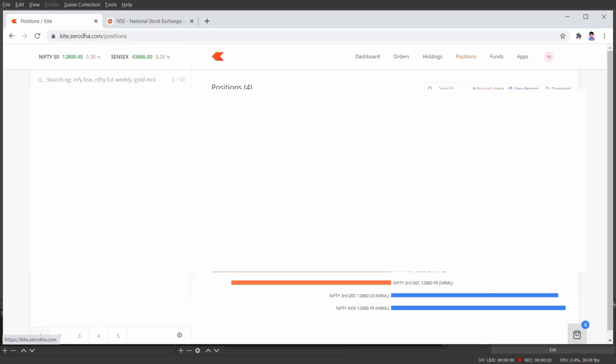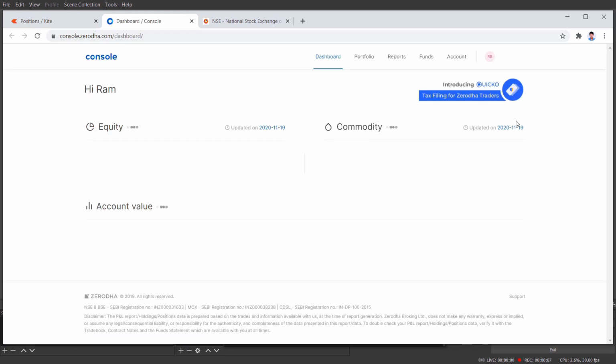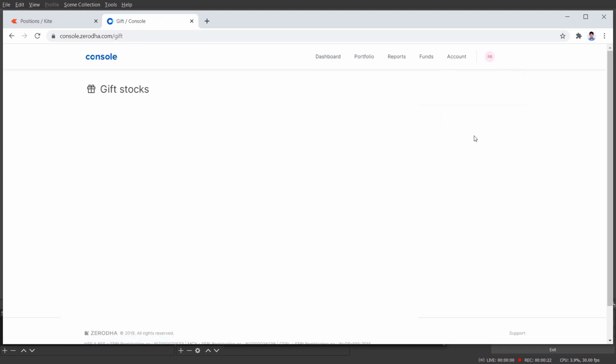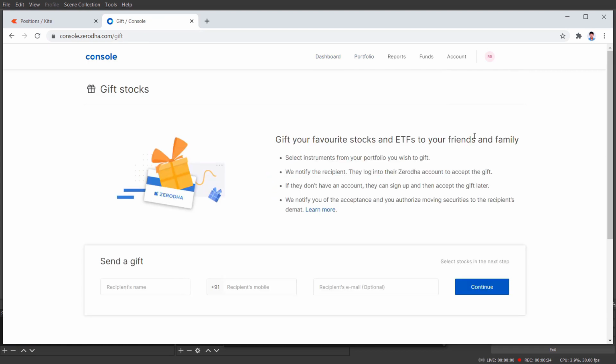Now let us go and see the demo. In the Zerodha Kite app, click on your profile and click on console. You will go to the console page. Again click on your profile and you can see the gift stocks option. Click on it.